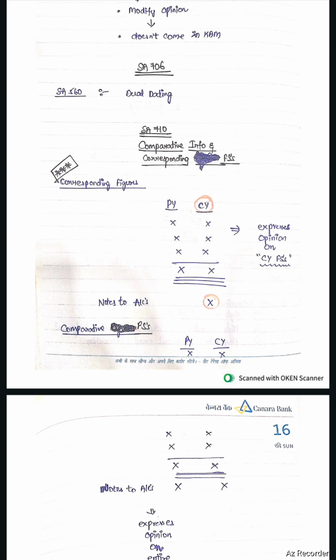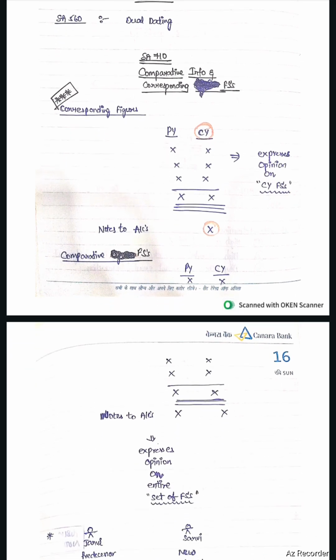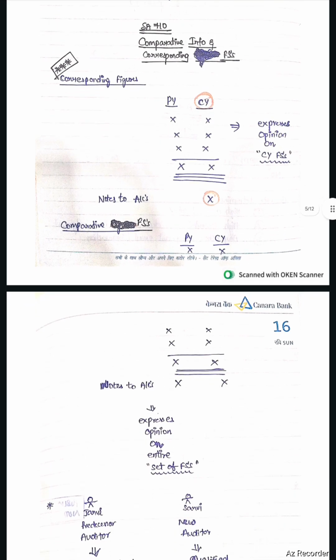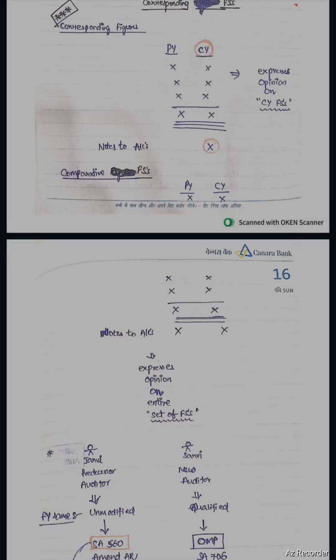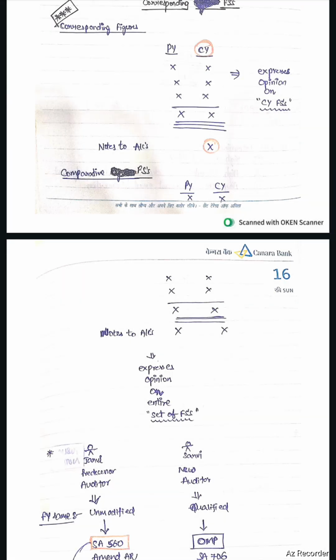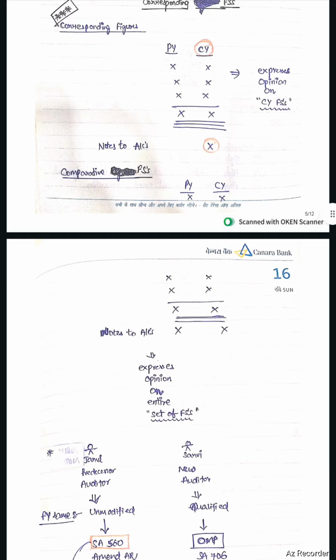In case of comparative financial statements, both previous year and current year statement data is given, including notes to accounts. The auditor need to express opinion on entire set of financial statements in case of comparative financial statements. In case of corresponding figures, the auditor need to express opinion on current year financial statements only. In case of comparative financial statements, auditor need to express opinion on entire set of financial statements.